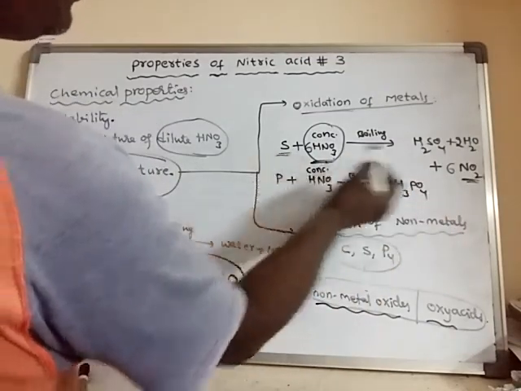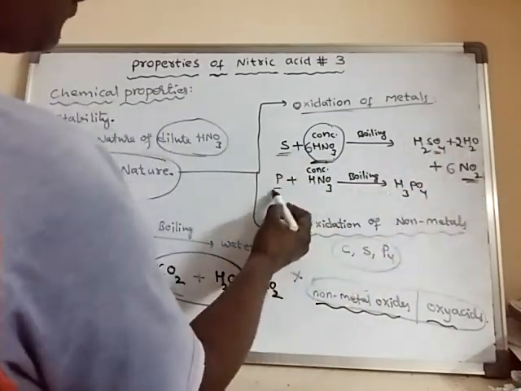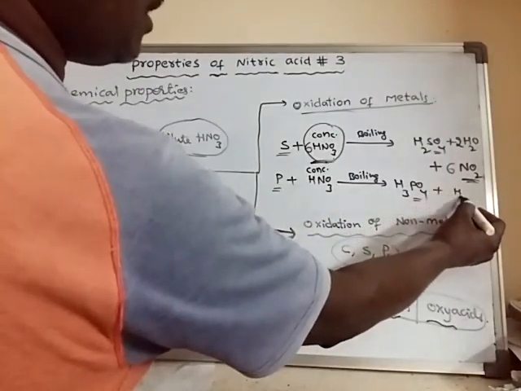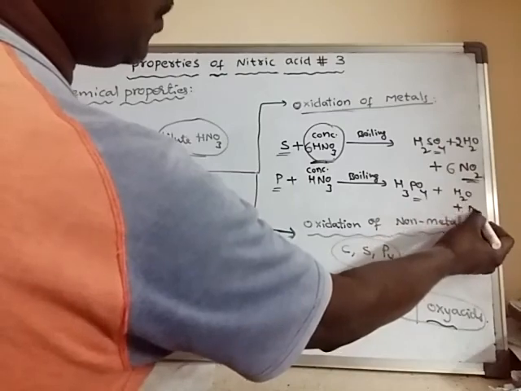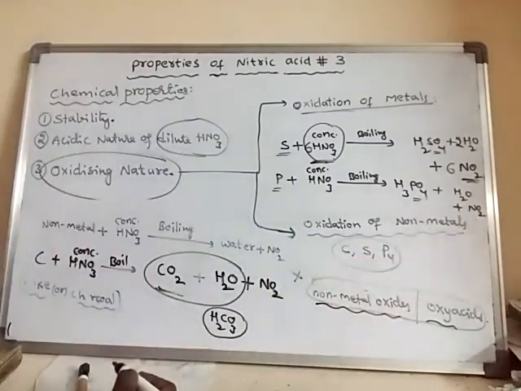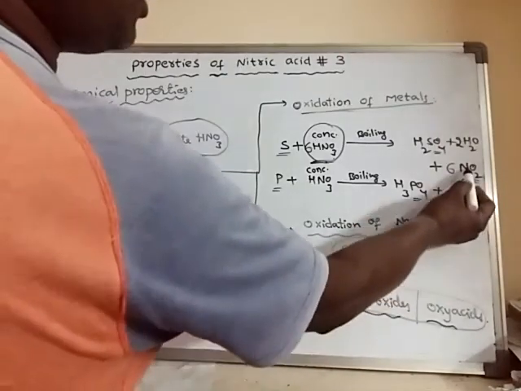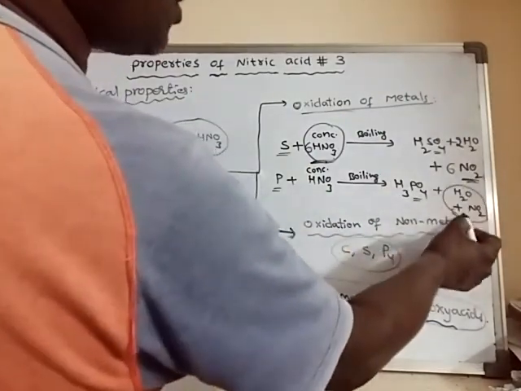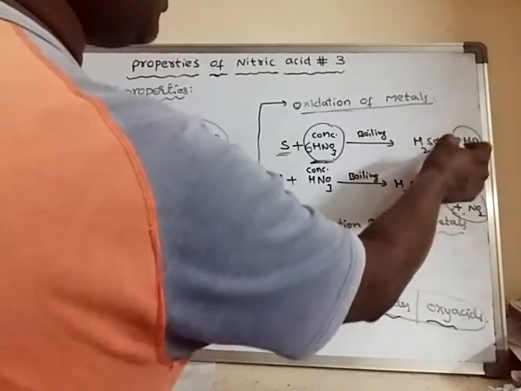If you take sulfur, it forms sulfuric acid. If you take phosphorus, it forms phosphoric acid, and water along with NO2 gas is also formed. So water and NO2 are common in all these cases.